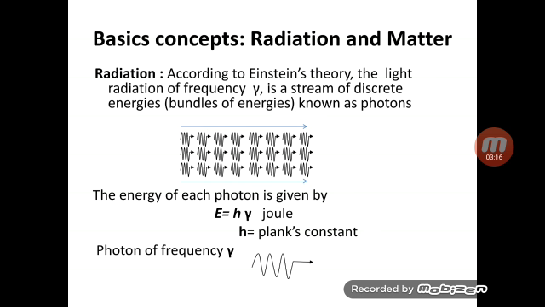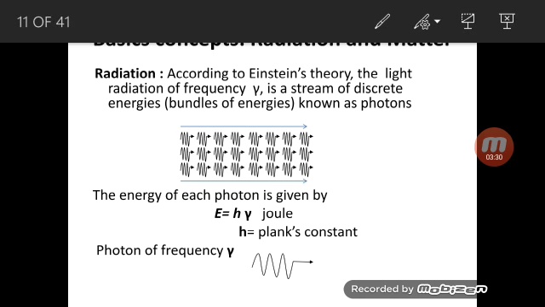So there are basic concepts that you have to understand for laser. First thing is radiation. According to Einstein's theory, light radiation of frequency mu consists of large bundles of energy. These bundles of energy we call photons. So according to Einstein's theory, light is a stream of photons. Each photon has energy equal to h mu. Got it? So now you have a different view of light.